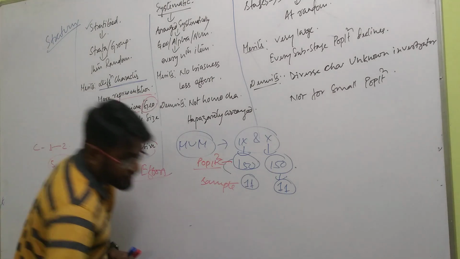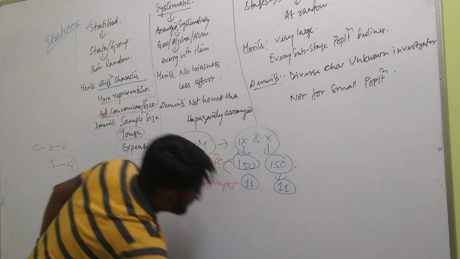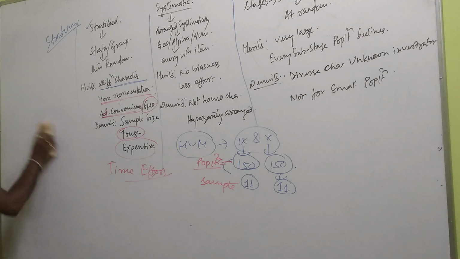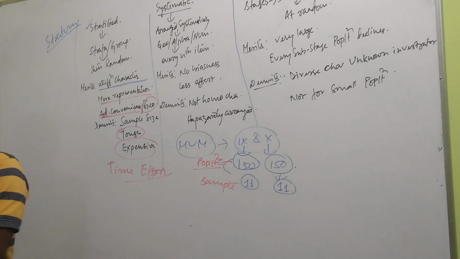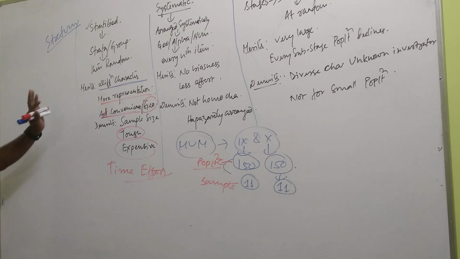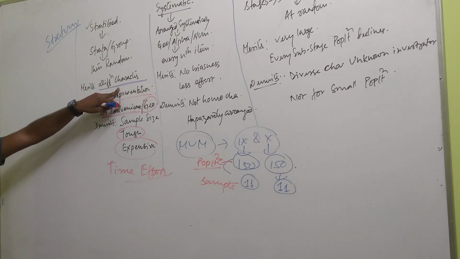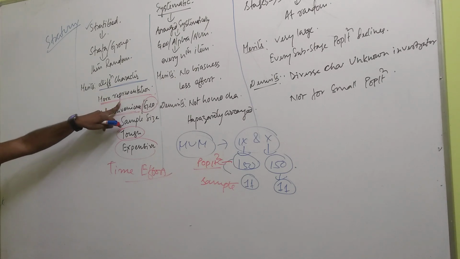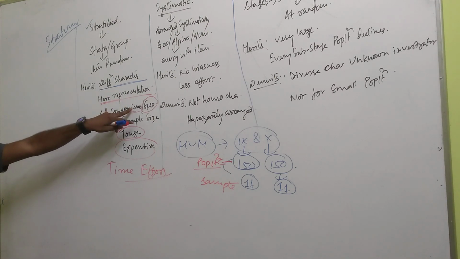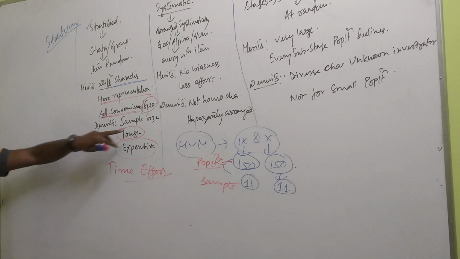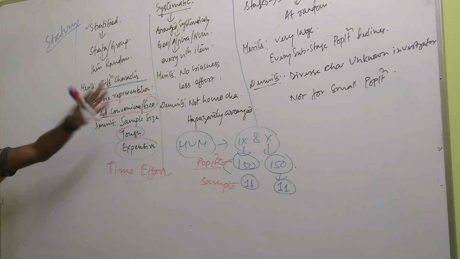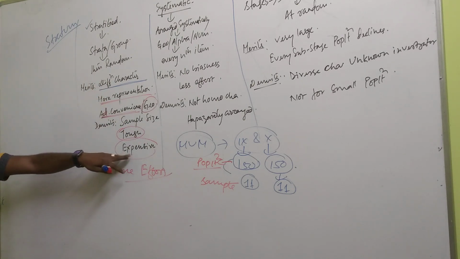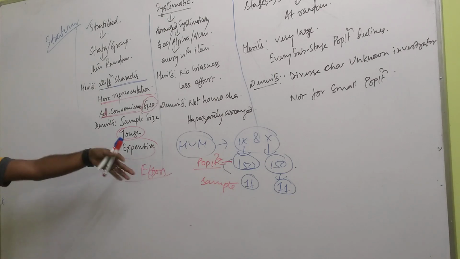So stratified sampling, what did we understand? Stratified sampling is that method where the whole population is divided into various groups and from each group samples are drawn at random. Clear? Merits: different characteristics can be studied, more representation is possible, the whole geographical area can be covered. Demerits: it is tough to determine or divide the population, and it is very expensive in terms of time, money, effort.